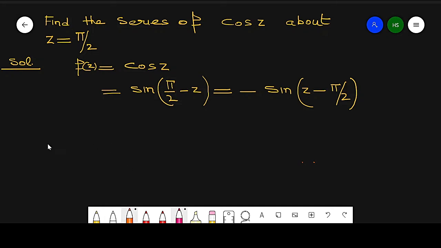Now we know the series expansion of sine of z. What is the series expansion of sine of z?